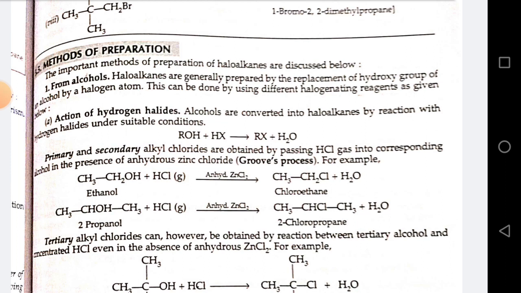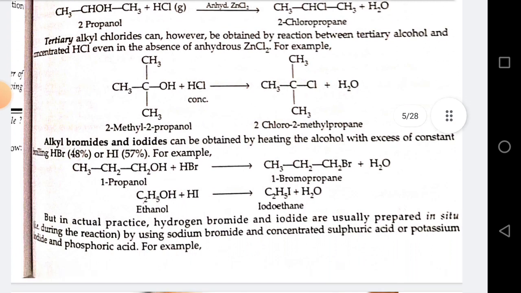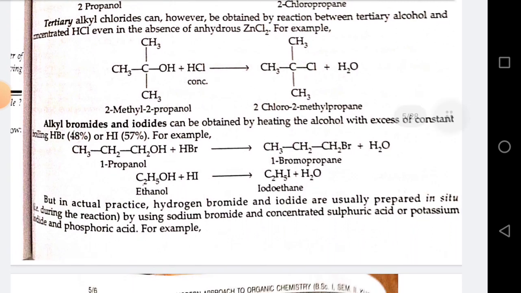Primary and secondary alkyl chlorides are obtained by passing HCl gas into the corresponding alcohol in the presence of anhydrous zinc chloride, Groove's process. For example, ethanol plus HCl in the presence of anhydrous ZnCl2 gives chloroethane plus H2O. 2-Propanol plus HCl in the presence of anhydrous ZnCl2 gives 2-chloropropane plus H2O. Tertiary alkyl chlorides can, however, be obtained by reaction between a tertiary alcohol and concentrated HCl even in the absence of anhydrous ZnCl2. For example, 2-methyl-2-propanol in concentrated HCl gives